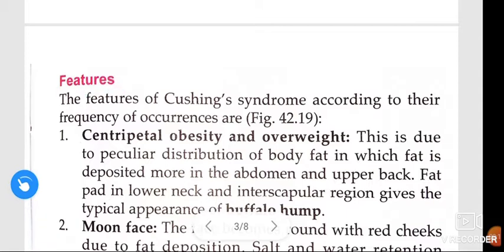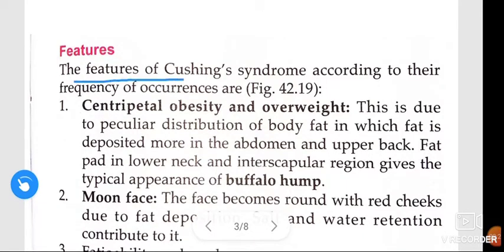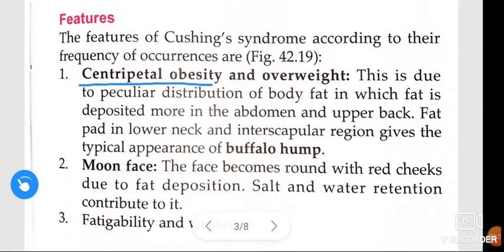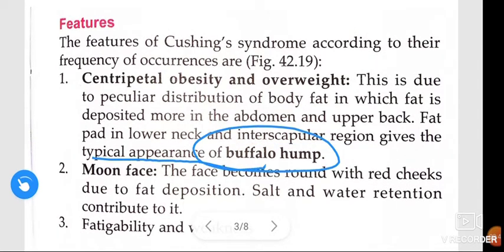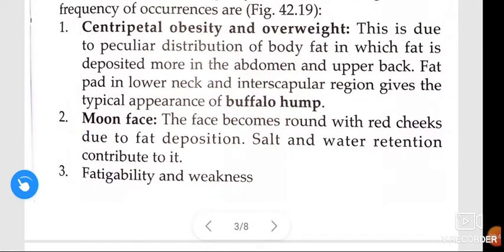Next, features of Cushing syndrome. The features according to their frequency of occurrence are centripetal obesity and overweight. This is due to peculiar distribution of body fat in which the fat is deposited more in the abdomen and upper back. Fat pad in the lower neck and interscapular regions gives the typical appearance of buffalo hump. Moon face. The face becomes round with red cheeks due to fat deposition. Salt and water retention contribute to it.